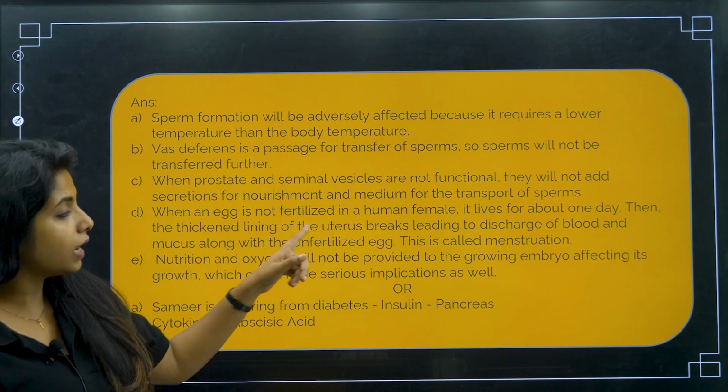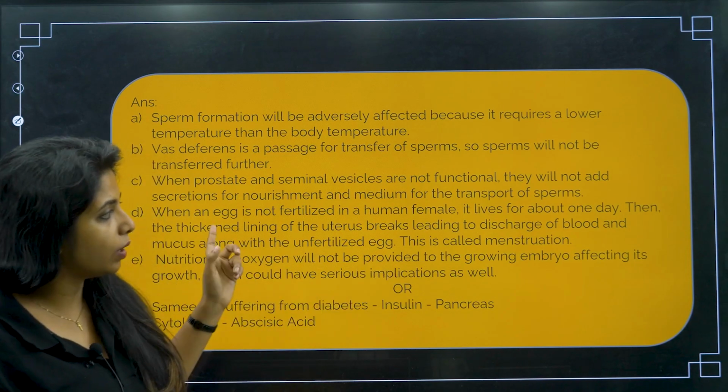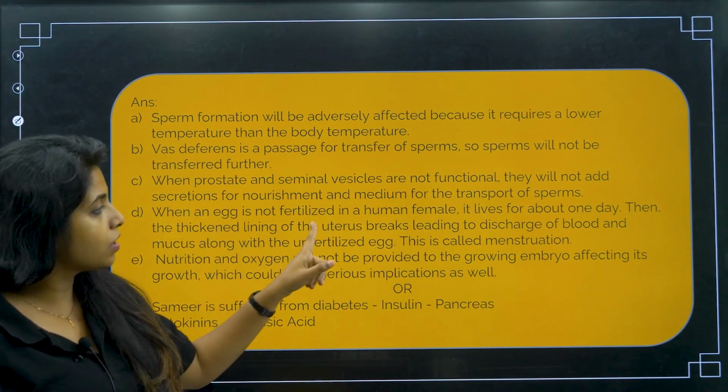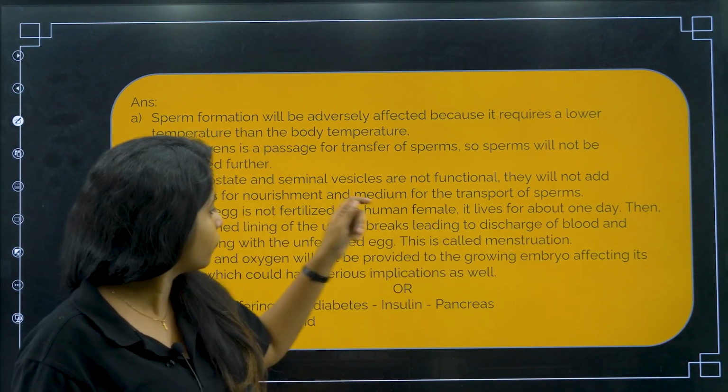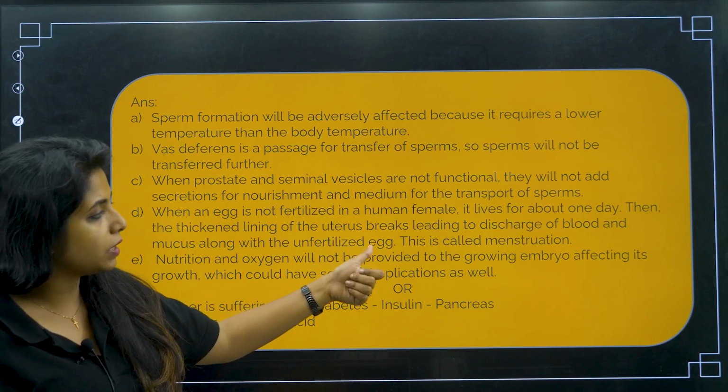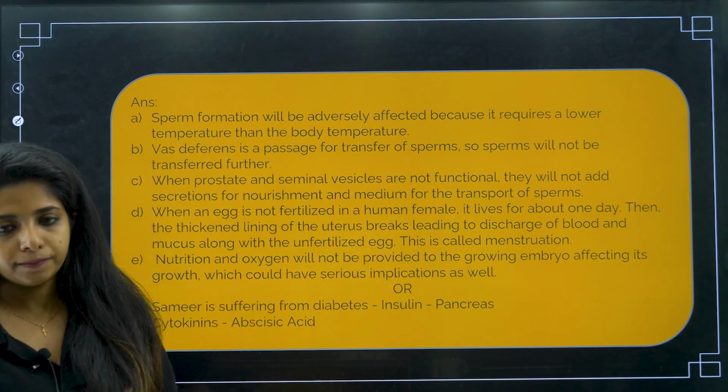Now if egg is not fertilized in human female, it lives for about 1 day. Then the thickened lining of the uterus breaks, leading to discharge of blood and the mucus along with the unfertilized egg. This is known as menstruation.